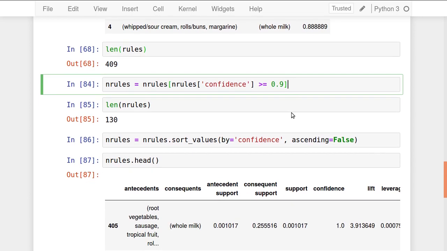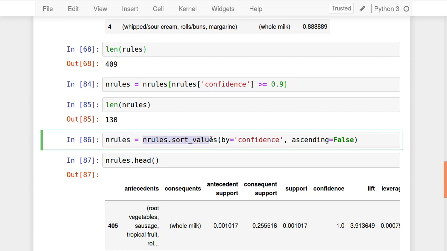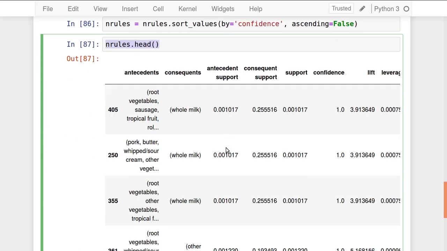And finally, I want to sort all the rules by some criteria. There is a method in the pandas package by which we can sort all the rules by one of the columns. The column which I have chosen here is the confidence. So rules dot sort values by confidence. I am sorting all the rules in descending order, that is, the highest confidence will be on top, so descending I am making false over here. And if you see the head of these rules, check it out.